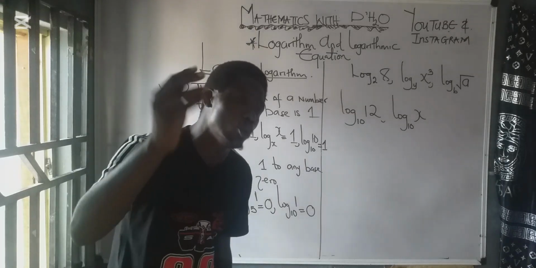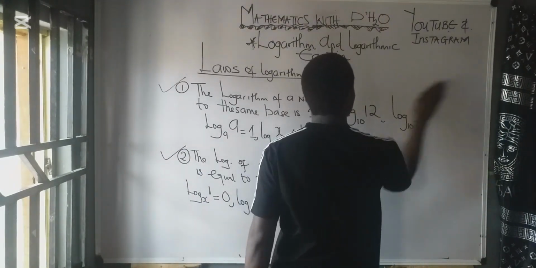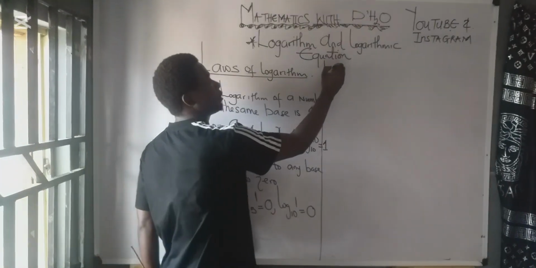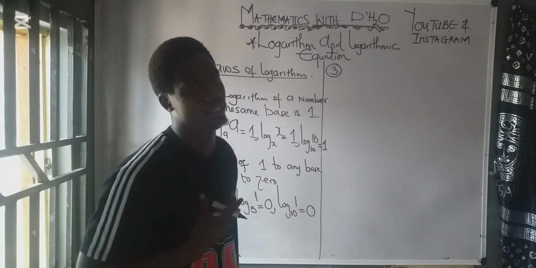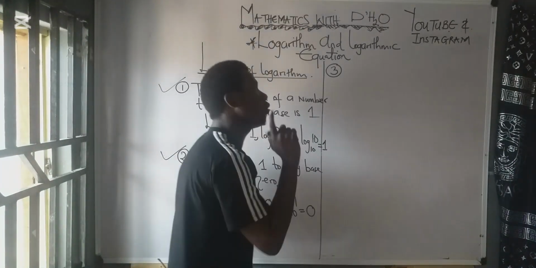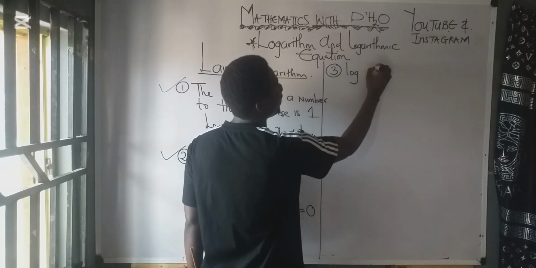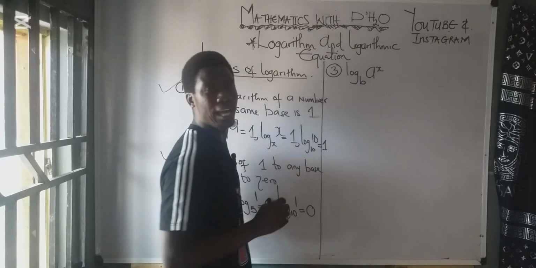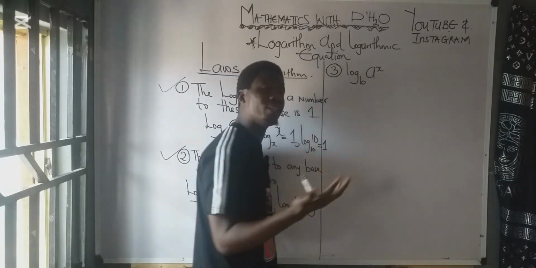Now, when we go to law 3 of logarithm, just like I told you, if you don't know the law, you cannot solve the question. Let's talk about law number 3. Please, I want you to pay close attention to this law. This law number 3 says if I get log a raised to the power of s base b, what do I do?